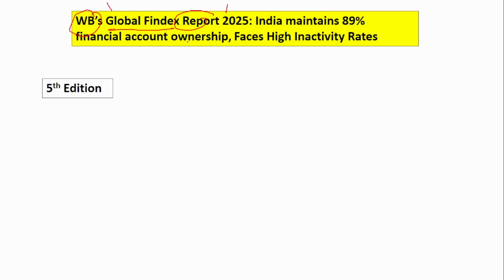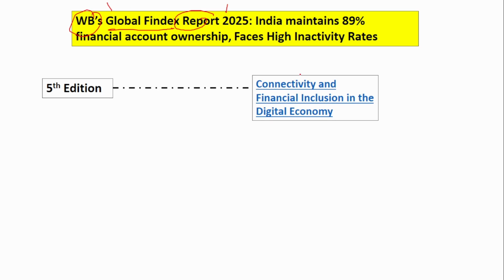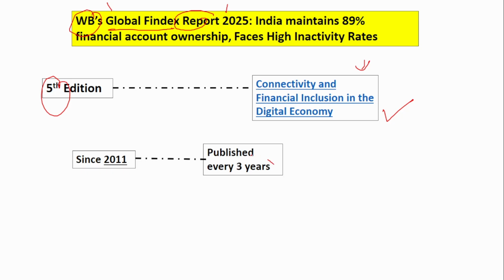So this, if you see, it is the 5th edition, and the title of this report is Connectivity and Financial Inclusion in the Digital Economy. Remember, this is the 5th edition. So here, if you see this report, since 2011, it has been published every 3 years.